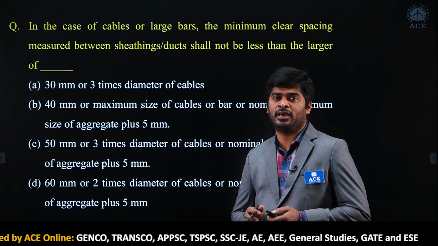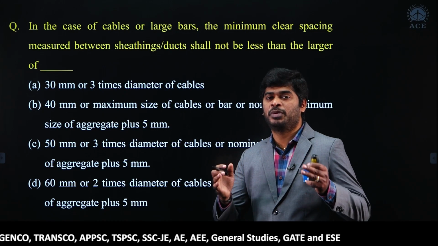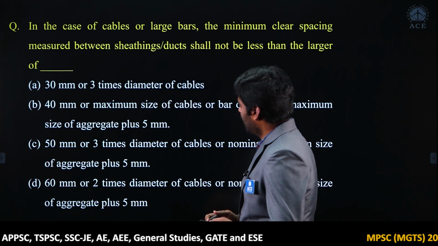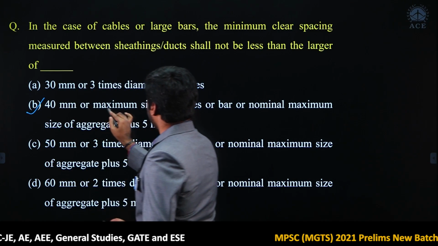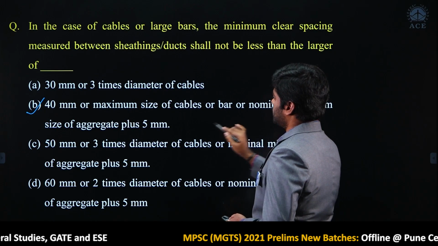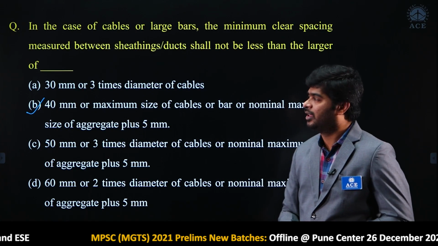It is given in IS 1343 code, under spacing requirement, it is clearly mentioned. Now, option B is correct: 40 mm or maximum size of cable or bar, or nominal maximum size of aggregate plus 5 mm, right.